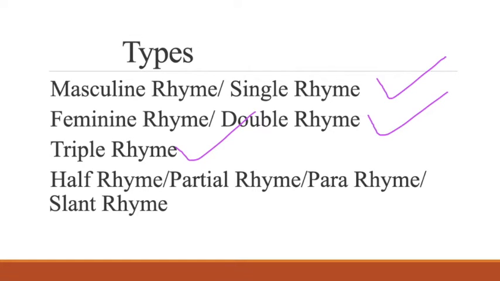As the word denotes, triple. What does triple rhyme mean, and what does feminine rhyme mean? I'll explain it later in the next video. But these are the types of rhyme: masculine rhyme or single rhyme, feminine rhyme or double rhyme, triple rhyme, half rhyme or partial rhyme, or para rhyme or slant rhyme.